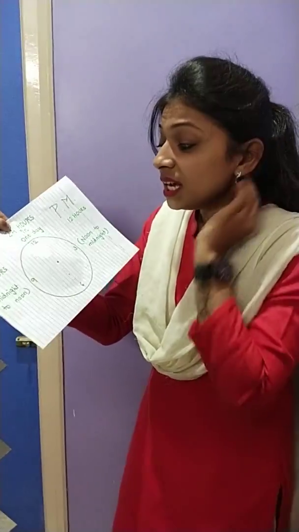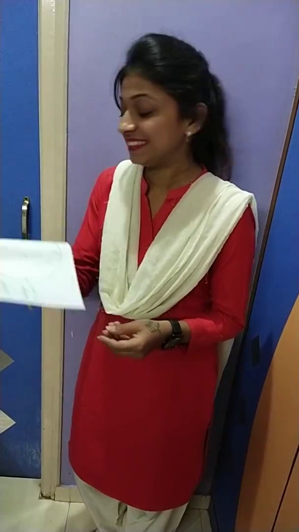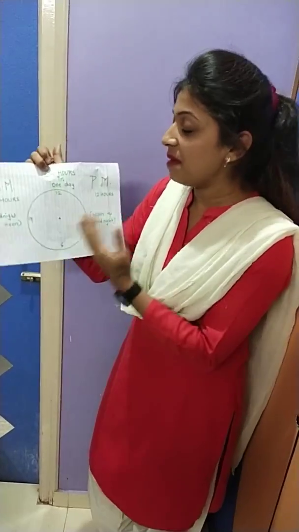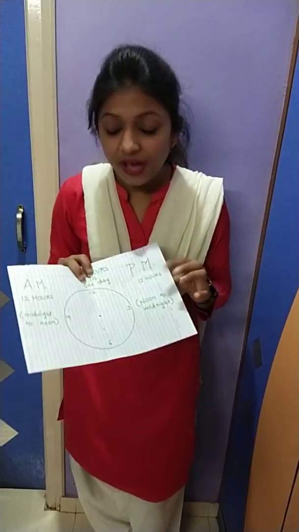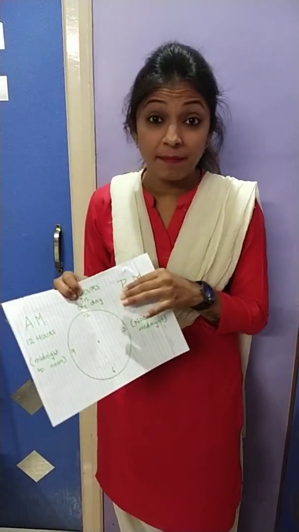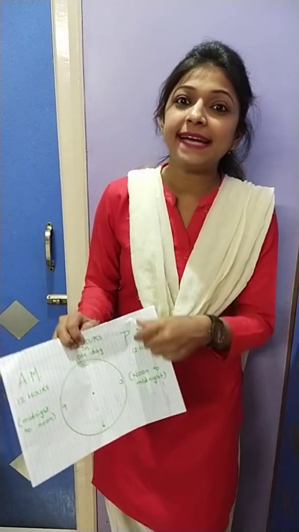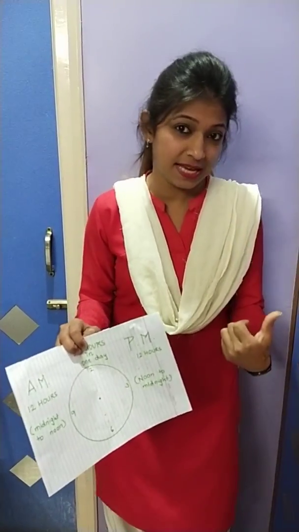So here you might have been clear with AM and PM, right? So in conversion of time, it's very necessary to look at where it has been written, AM or PM. As I said, I went to my mama's home at 8 p.m., मतलब मैं रात के 8 बजे गई थी, right?